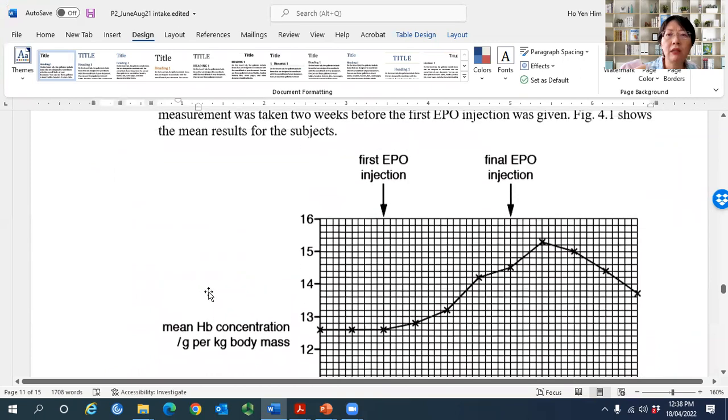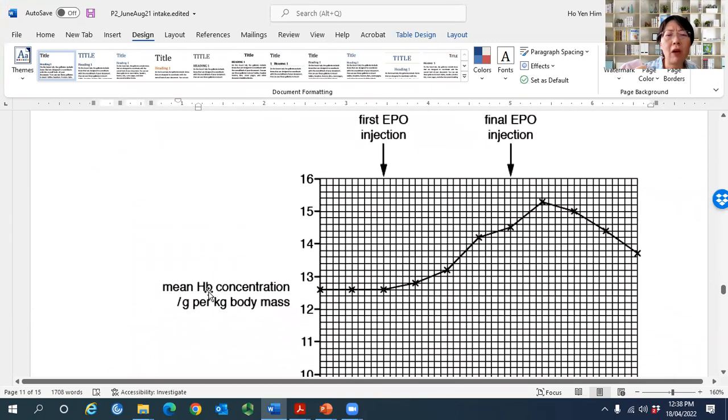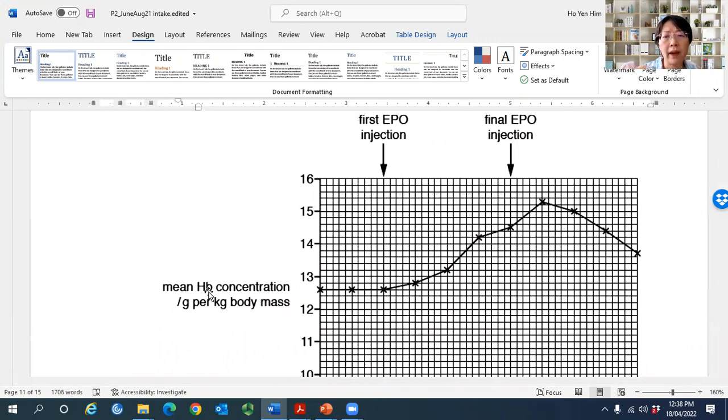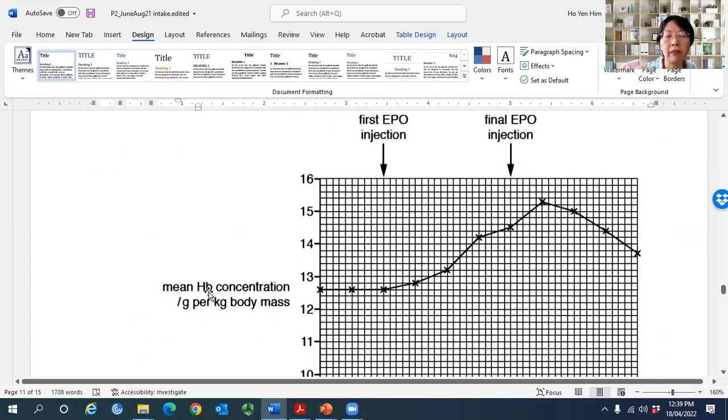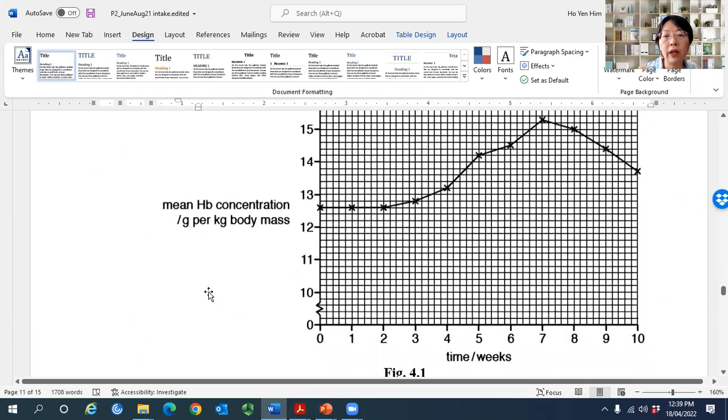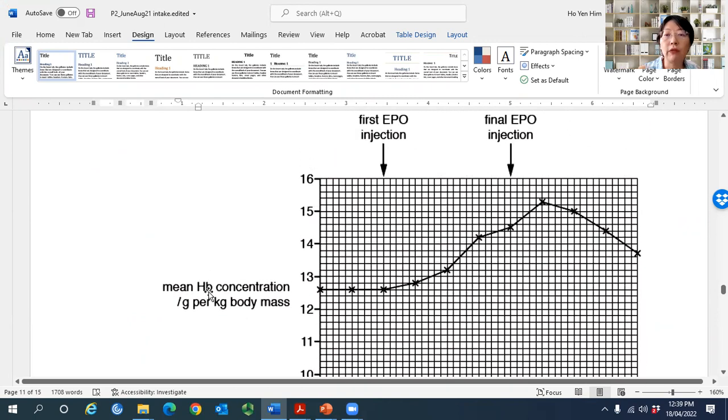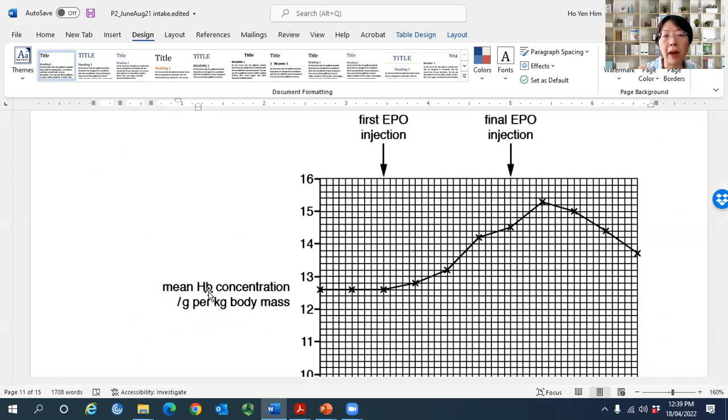Okay. So D is where it shows that some students have not mastered how to describe the graph. And some students somehow ignore my advice. Because of that, you don't score full marks. I've advised many times, this is how you need to write your answer to score full marks for graph. Still don't want to write. Mainly because they did not quote figures. A graph that's given, you want to describe, you have to quote the figures. So that's where most of the students lose the marks because they didn't quote the figures.